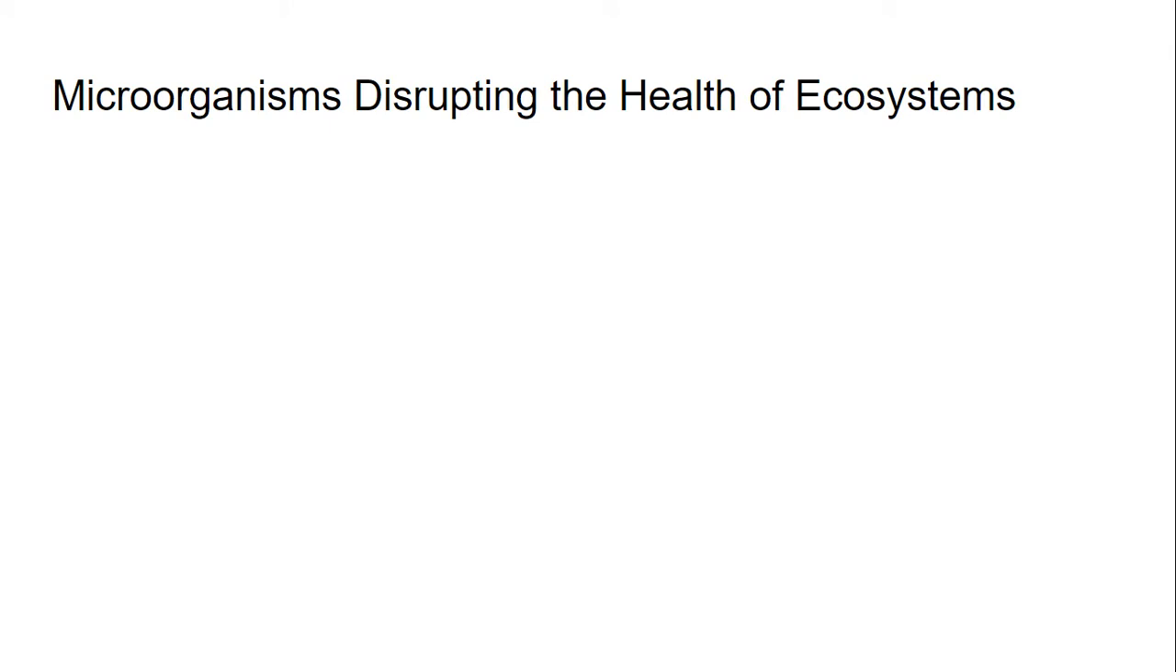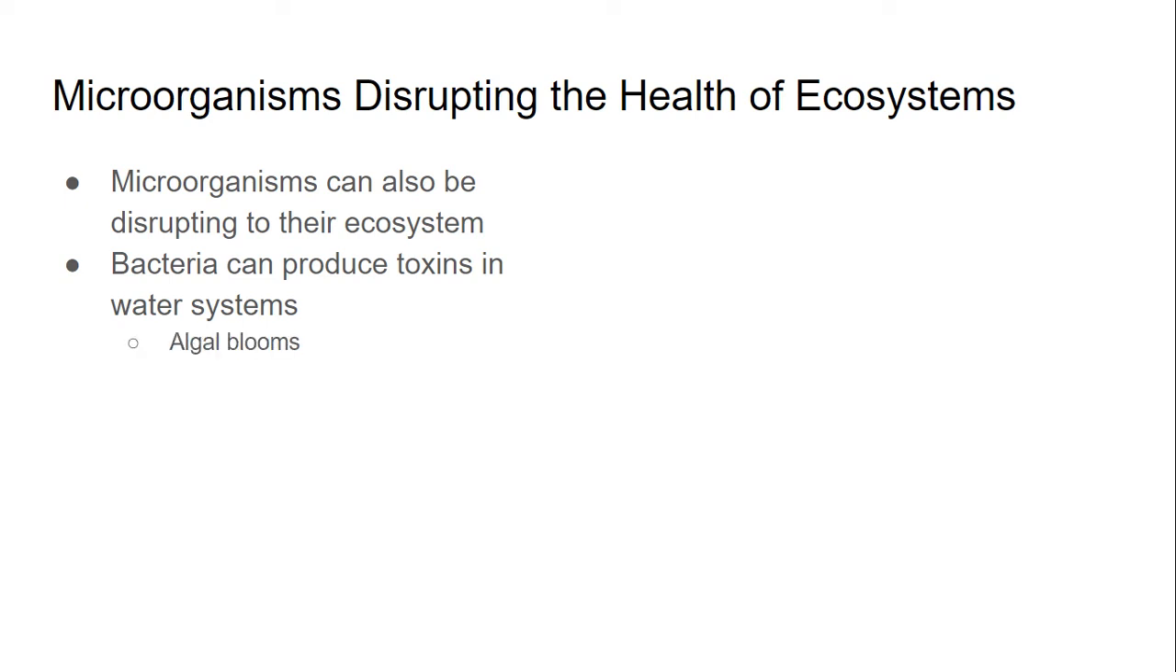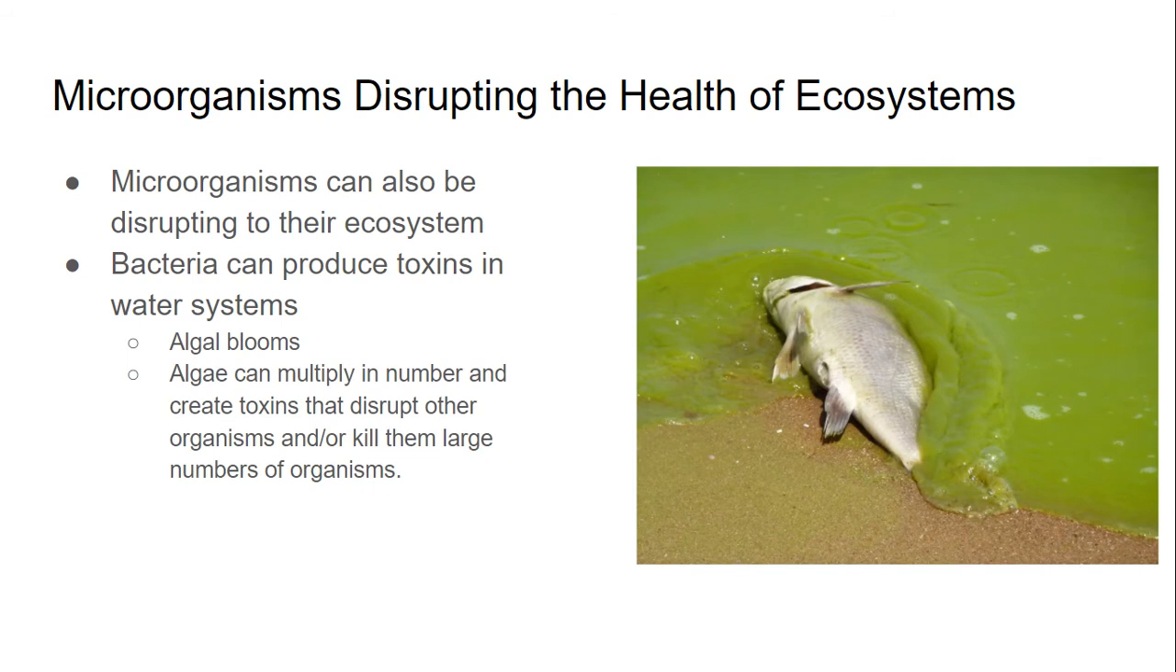So there's also ways that microorganisms can disrupt the health of ecosystems. So one of the main ways that we can do this is bacteria can produce toxins in the water system. And this is just due to the metabolic processes that happen within that specific organism. So an example is algae blooms. So an algae bloom is what happens is algae can multiply in number and create toxins that disrupt other organisms or kill them off or kill off large numbers of those organisms.